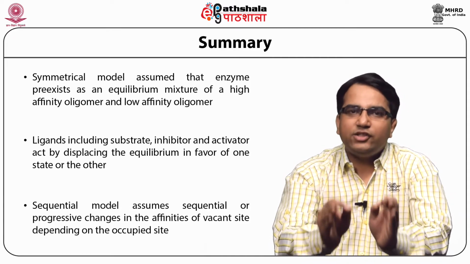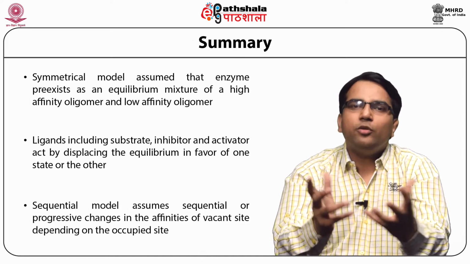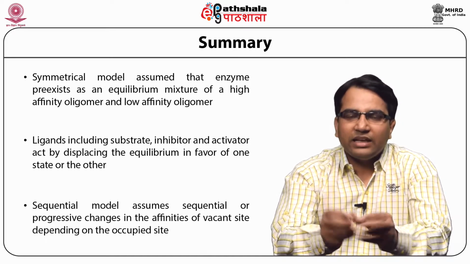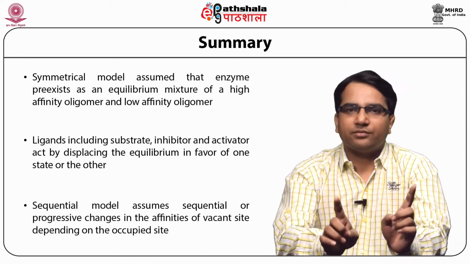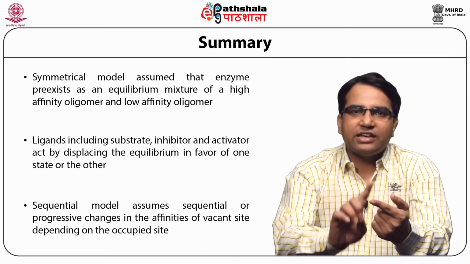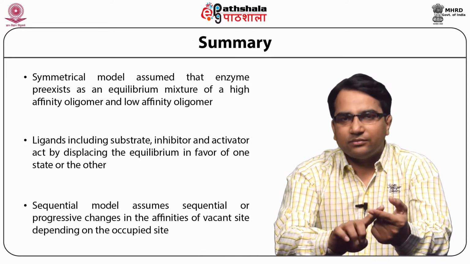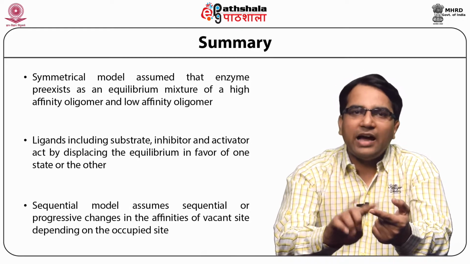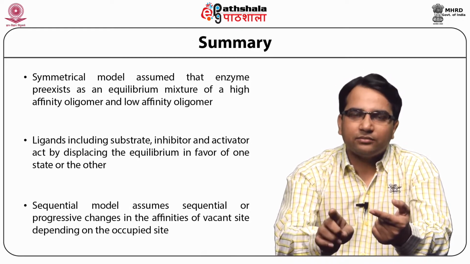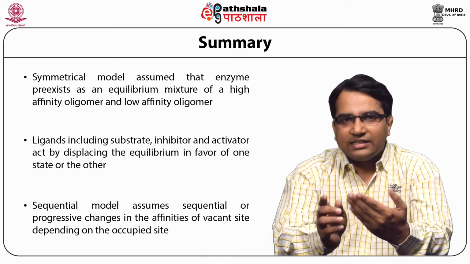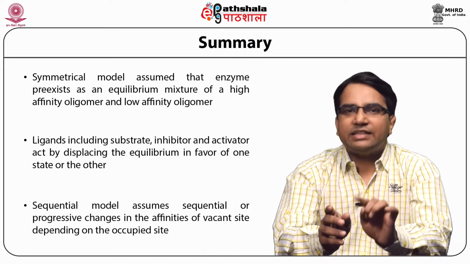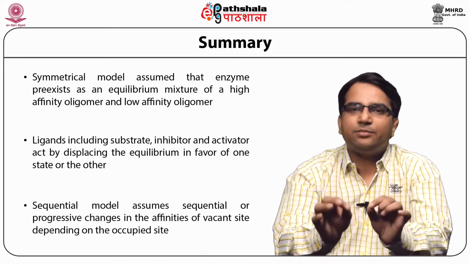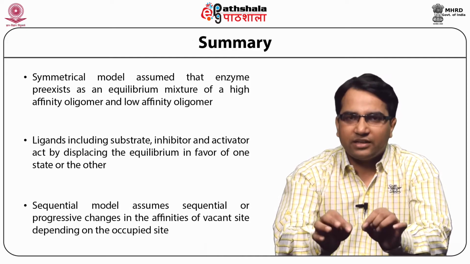The symmetrical model assumes that the oligomeric enzyme exists in two conformations. The first conformation is the R state, which has high binding affinity for the substrate, and the second conformation is the T state, which has the least binding affinity for the substrate.